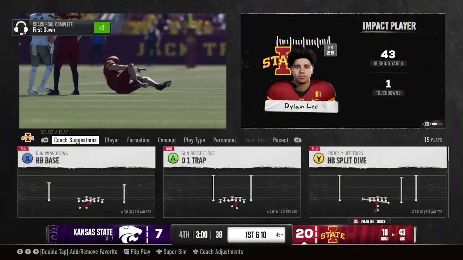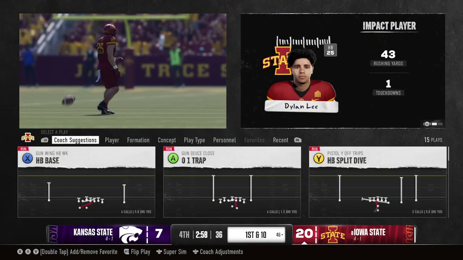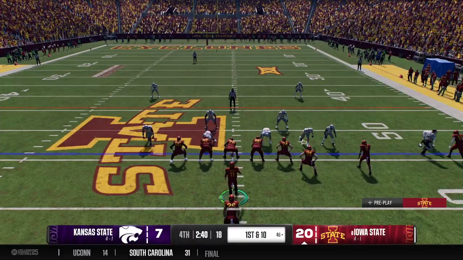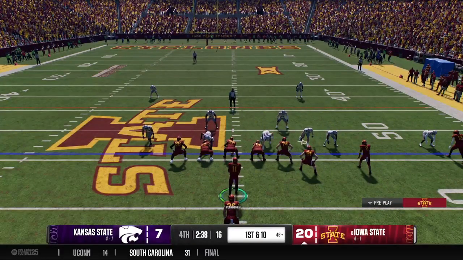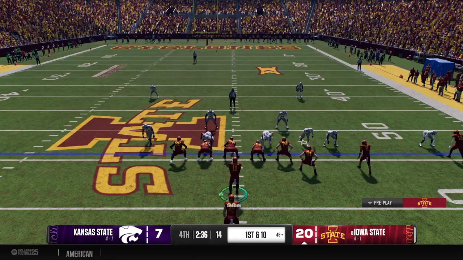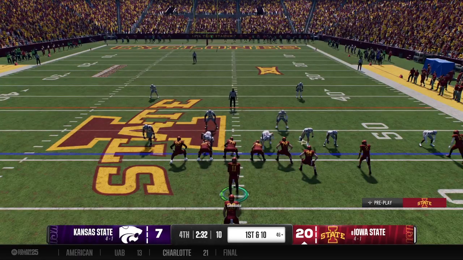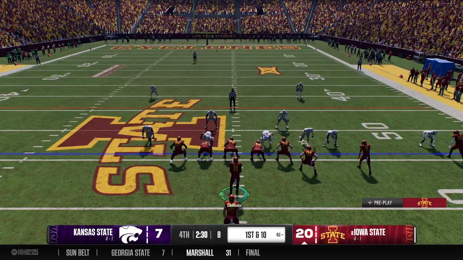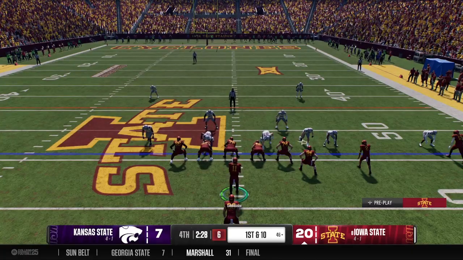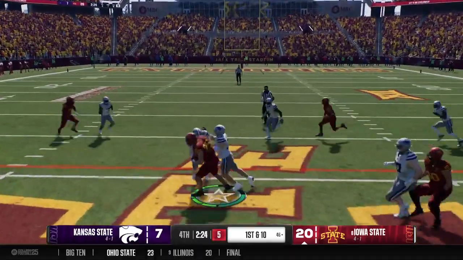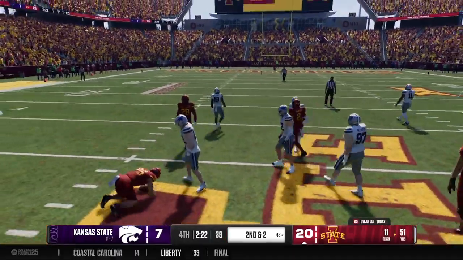Brought down at the 46, but he got 10 on the play. Fresh legs, man, and it is showing. Of course, this team had the bye last week, and you're seeing it right now late in the game, running the football, imposing their will against the defense that looks tired. Of course, they had to play last week, and you're seeing that right now. They want that clock to run. They'll rip off 8 on that play.